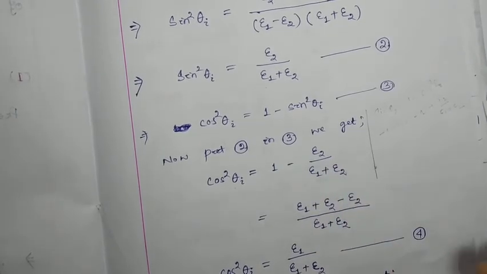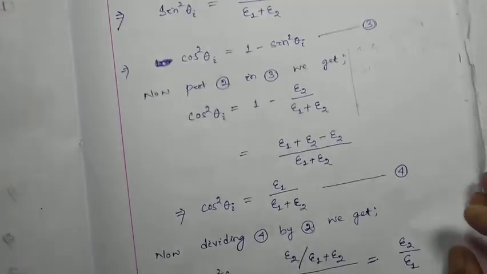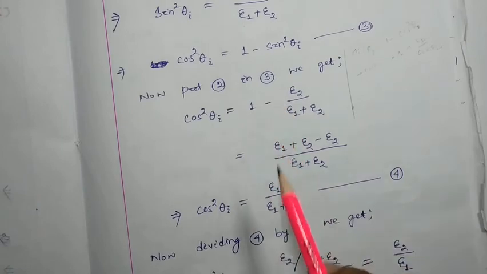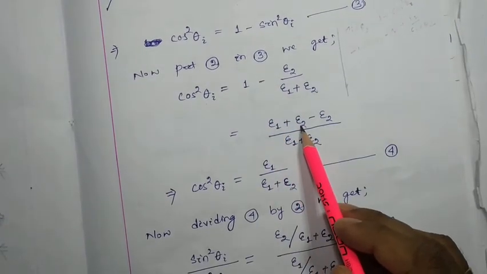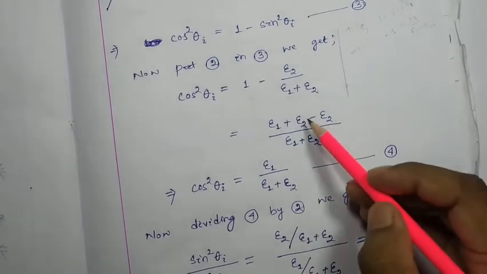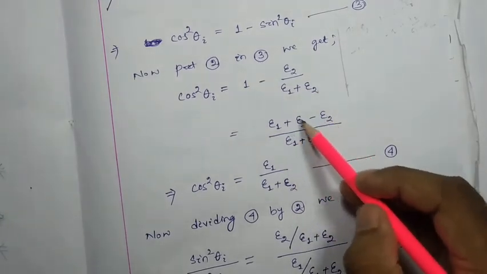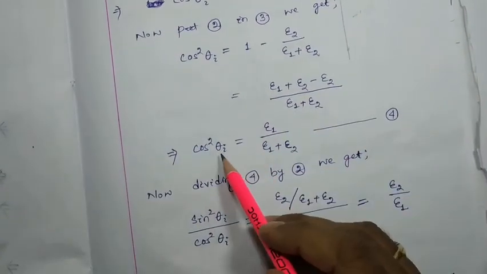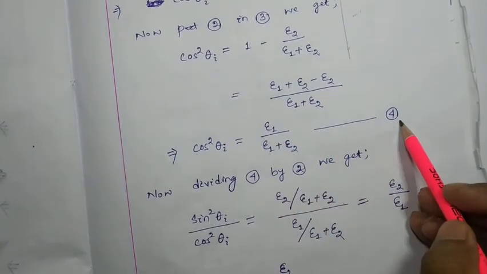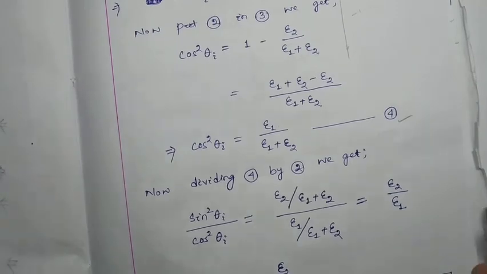Anyway, you can write in the note, no problem. So here you just add these two terms. We found epsilon 1 plus epsilon 2 minus epsilon 2 by epsilon 1 plus epsilon 2. Right. So here plus and minus got cancelled, and we found cos square theta I equal to epsilon 1 by epsilon 1 plus epsilon 2. Let this be your equation number 4.